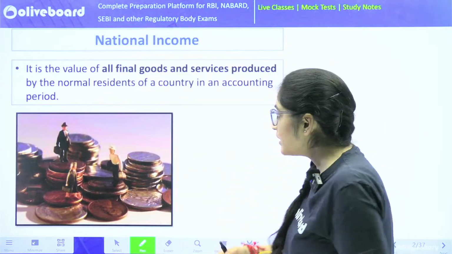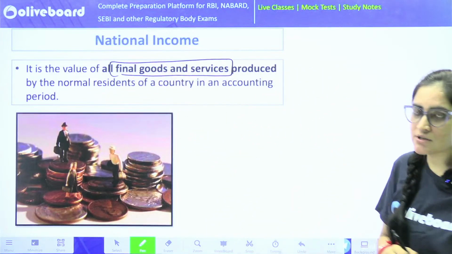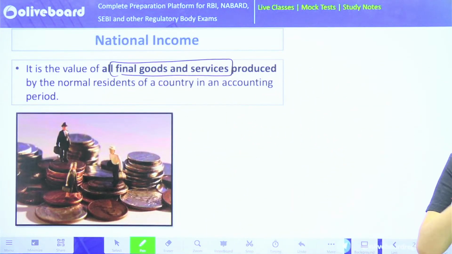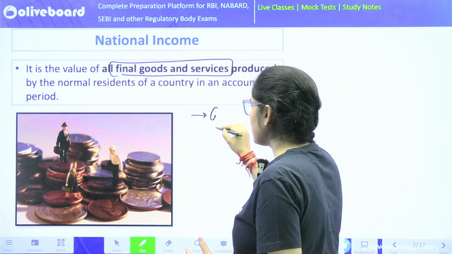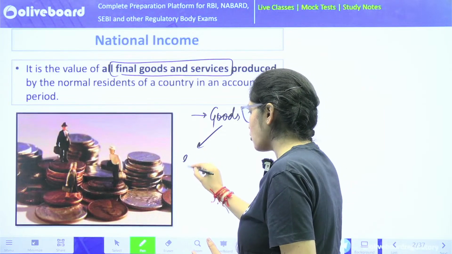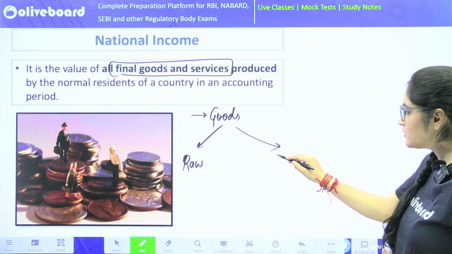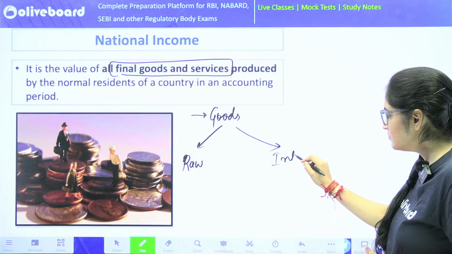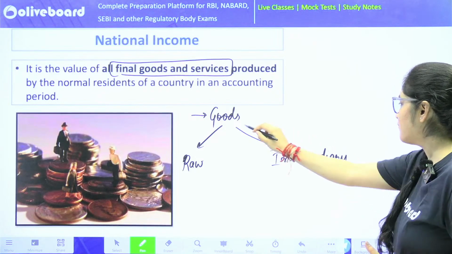When I say goods and services, in your national income accounting, we only take into account the final goods. Typically, if I talk about goods, there are three types of goods. One is your raw material, then it's your intermediary good, and the other one is your final good.